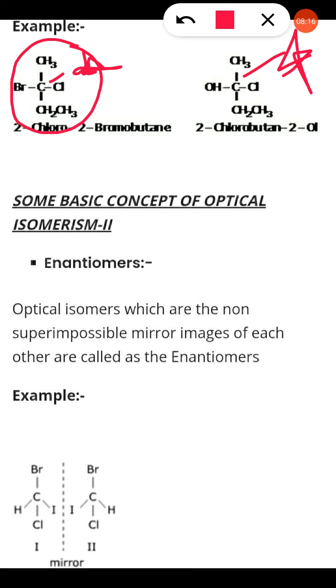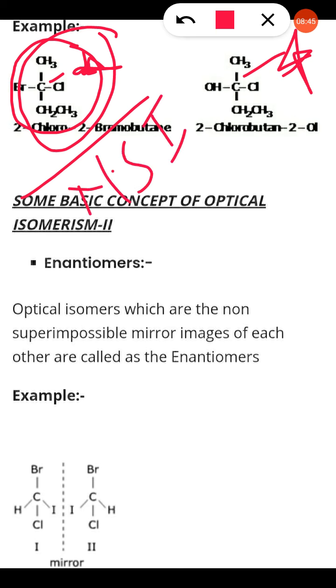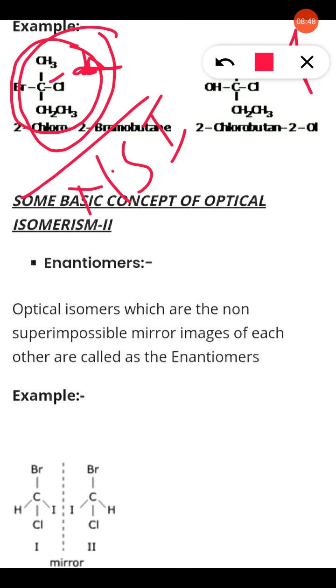Now here this is 2-chlorobutan-2-ol. While drawing the carbon: CH3, C2H5, OH and Cl, different groups. When a mirror is passed through the object, suppose I am taking this object as an example and passing a mirror image, then what happens? Does its image overlap with it? No, because there is Cl and Br, or ethyl and methyl, they are not overlapping with each other, therefore it is said to be non-superimposable, right?